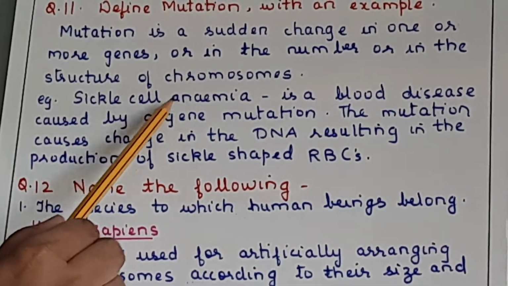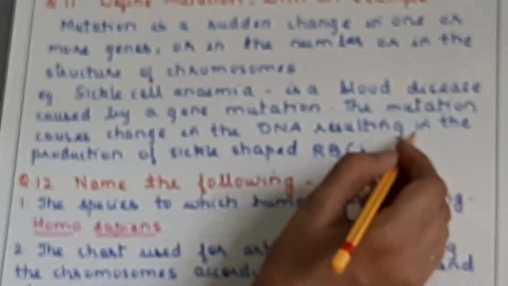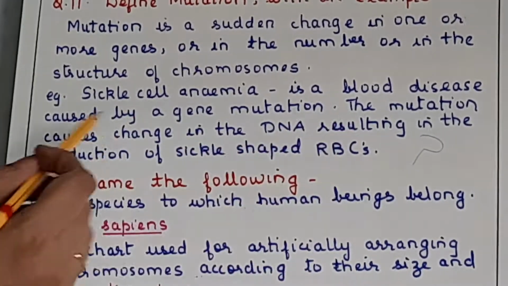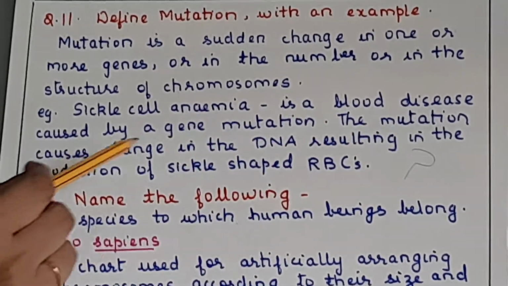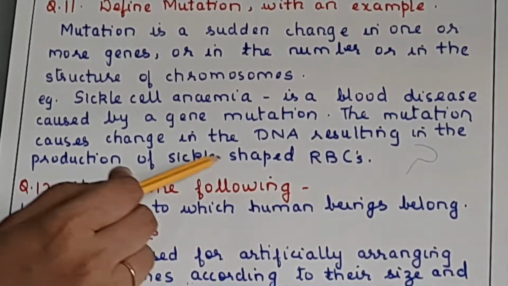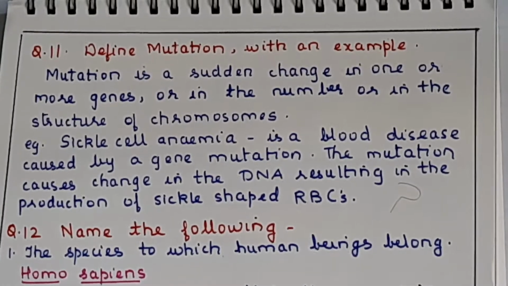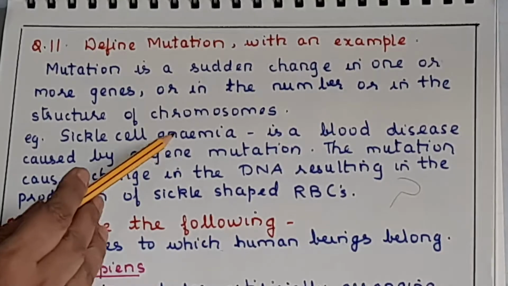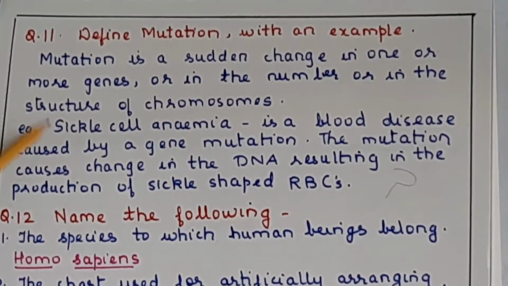So in this type of anemia the RBC becomes sickle shaped. Sickle, you understand, by which you cut, it's somewhat like this. Okay, the shape is like this. So it is a blood disease caused by gene mutation. Mutation causes a change in the DNA resulting in the production of sickle shaped RBC. So instead of a biconcave shape, the RBCs become sickle shaped. So what happens? The ability of the RBCs to carry oxygen is very much decreased, which results in anemia. Okay, so this is an example of a disease caused due to mutation.